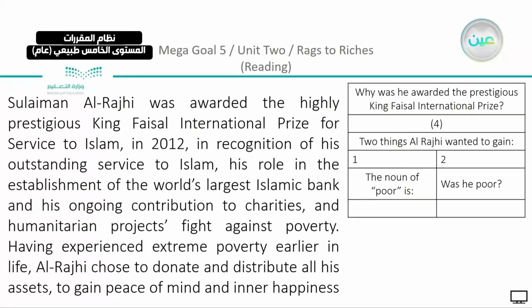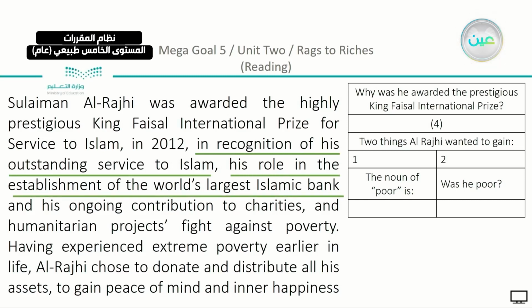We have after that, why was he awarded the prestigious King Faisal International Prize? Actually, there are 4 reasons. We can see that in recognition of his outstanding service to Islam. This is number 1. His role in the establishment of the world's largest Islamic bank and his ongoing contribution to charities. These are 2 and 3. Number 4, humanitarian projects fight against poverty. So he did all these things that made him deserve this prize.